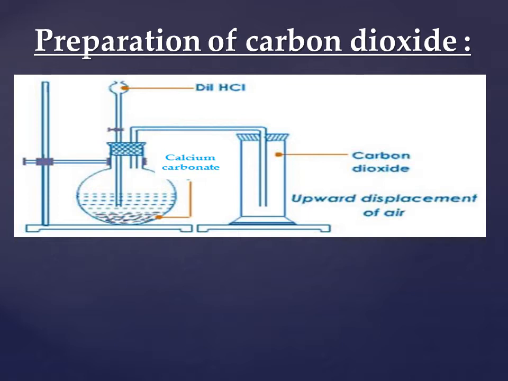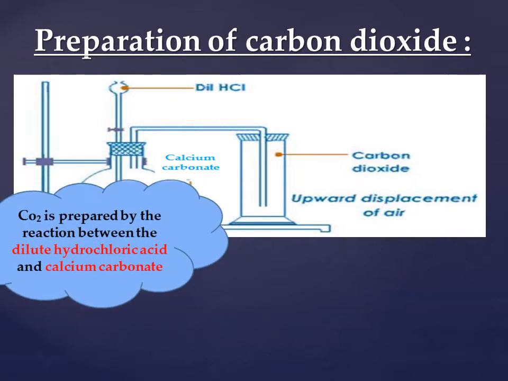By pouring the diluted hydrochloric acid on calcium carbonate, this reaction will produce carbon dioxide gas, which is collected in the tube by upward displacement of air, pushing the air up.